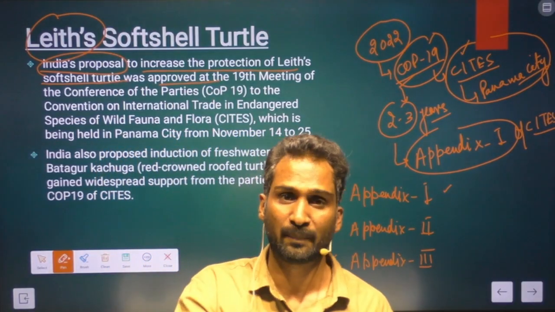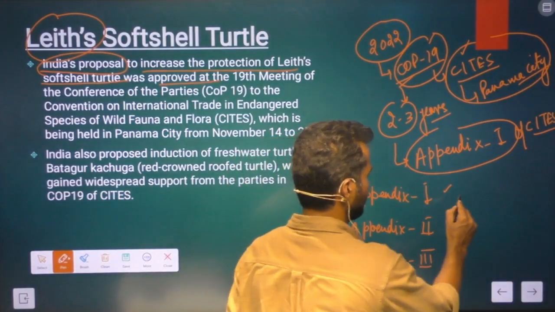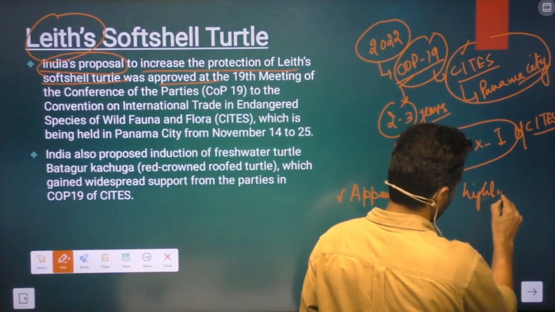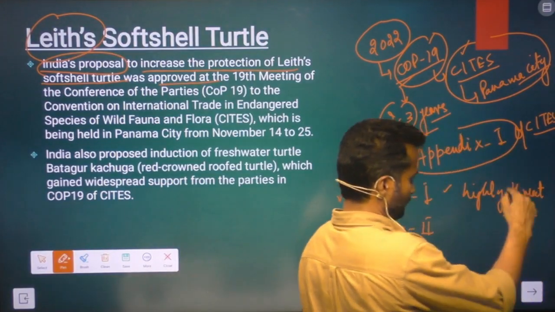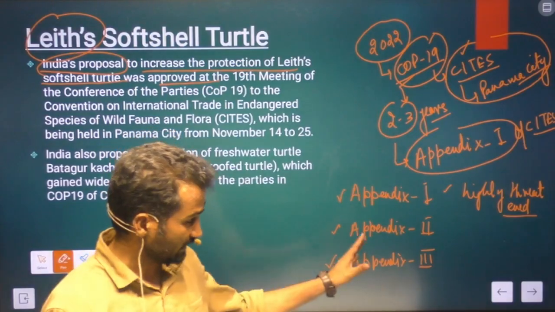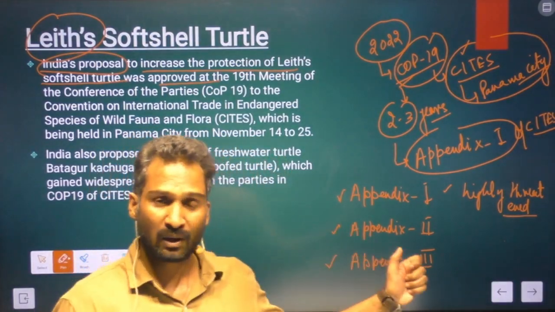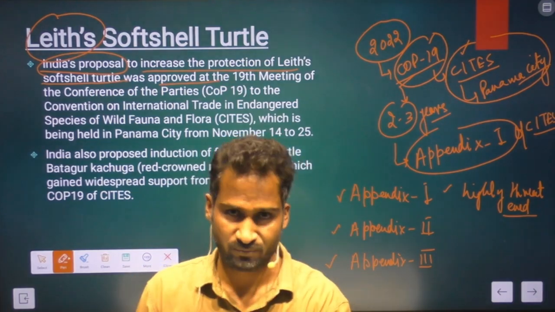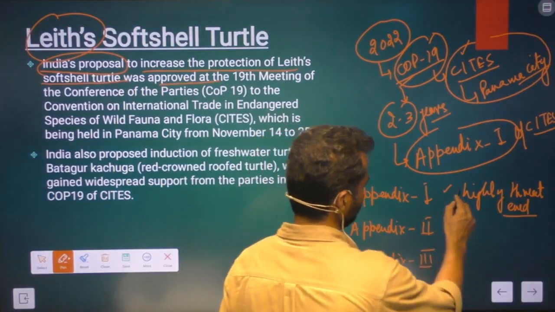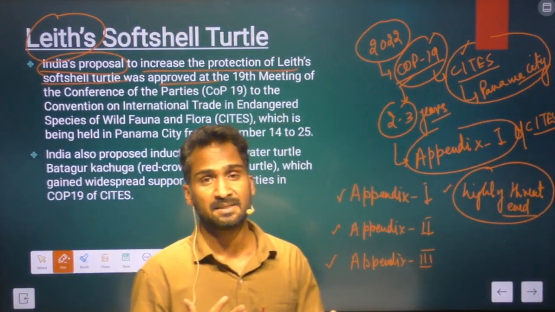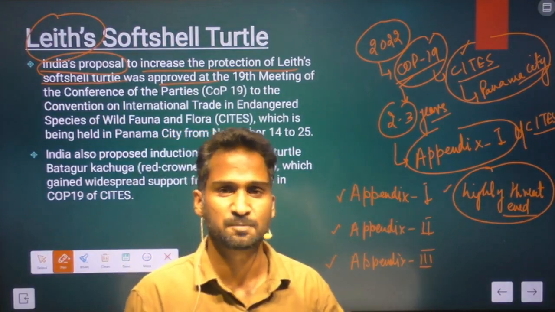Means that they are on the brink of extinction. They are highly threatened. So highly threatened ones are placed into Appendix 1, and they are given the highest degree of protection. Highest degree of protection means only for scientific research and for the purpose of certain scientific research and conservation, they are internationally exported or imported.